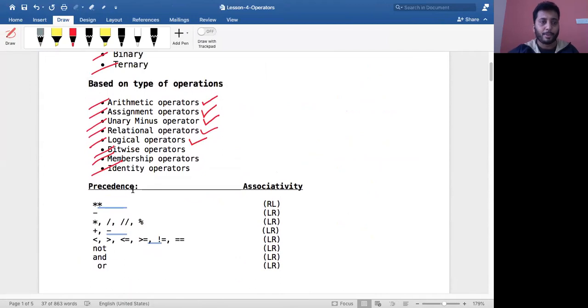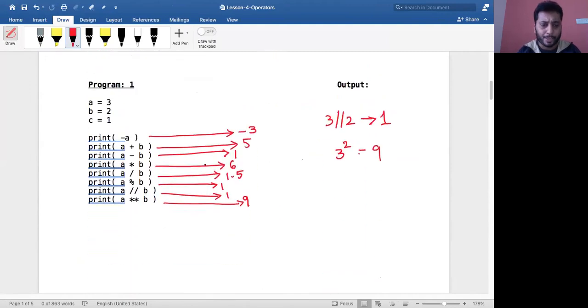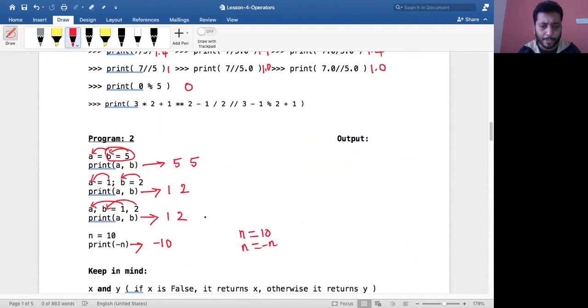Where is it? Yeah, bitwise. So we have completed our bitwise operators also. Then we have membership. Before going to that, I find that there is one assignment problem. Let me try to solve that.